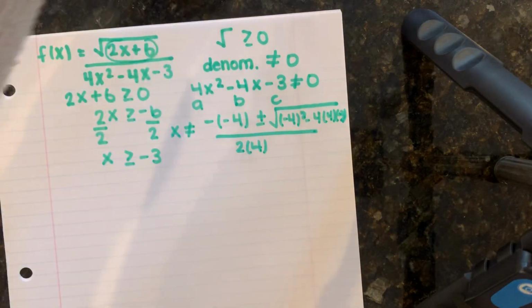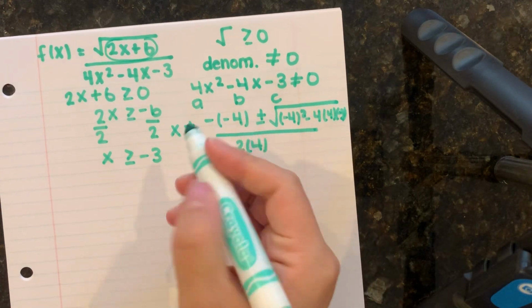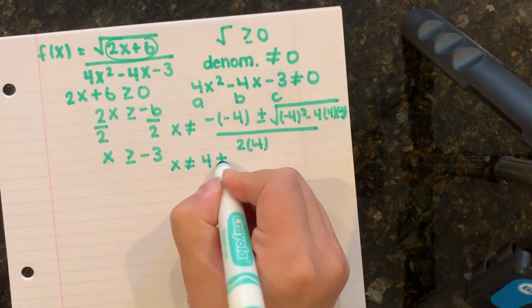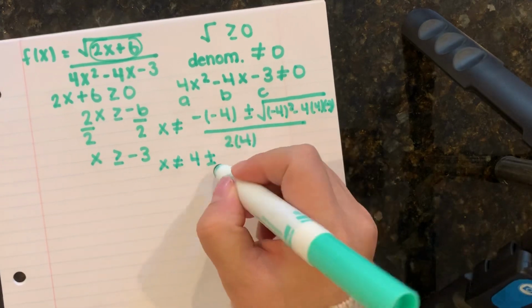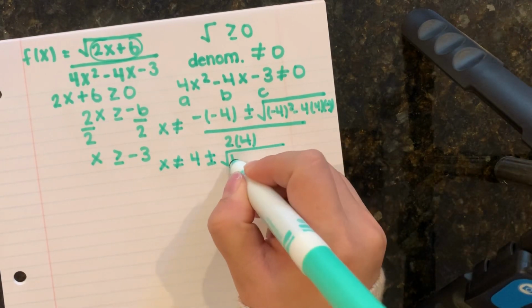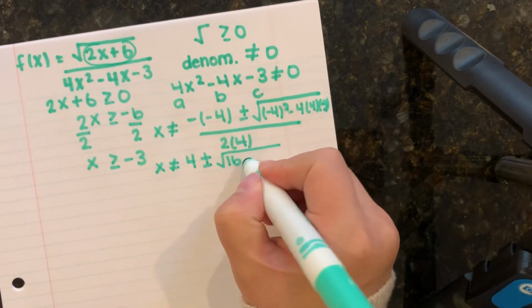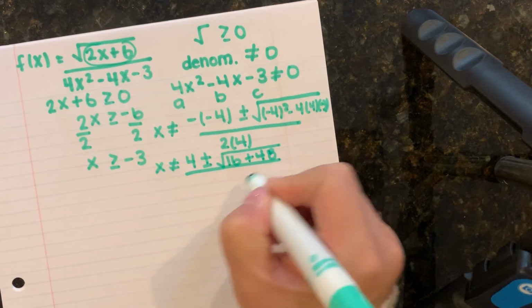So that's a little tricky to see. It's b squared minus 4 times a times c. Now two negatives are going to make a positive, so that would be positive 4. Inside my square root, I have 16, and then I have 4 times 4 times 3. That would be two negatives, so that would be plus 48, all over 8.